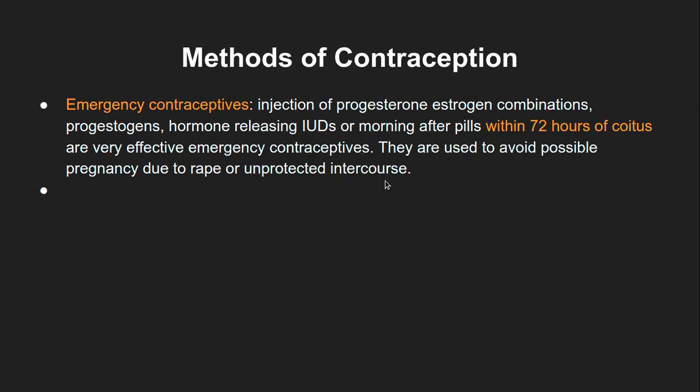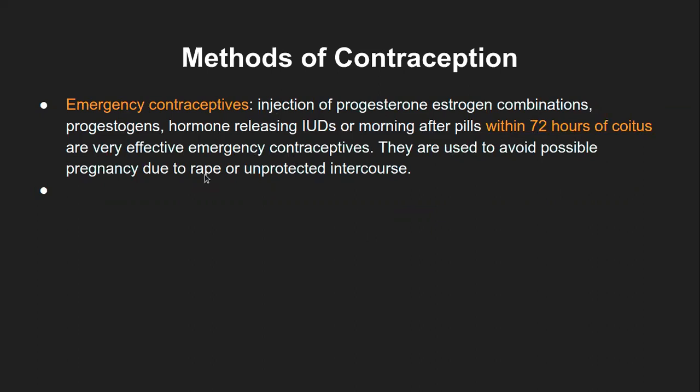So let's say a couple has unprotected sex, that is without any contraceptive, and they feel that it was the ovulation day or next to ovulation day, then there is a chance that the woman might become pregnant. To avoid that, they usually have this within 72 hours of the sexual intercourse. The female has to take this injection to have a quick effect. If you are taking oral contraceptives or oral pills, then there is no need of taking this injection. But if that is not the case, then this injection is always better.